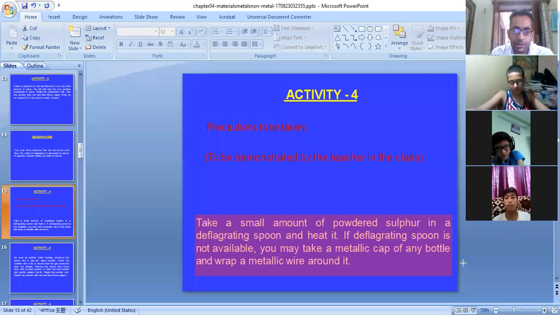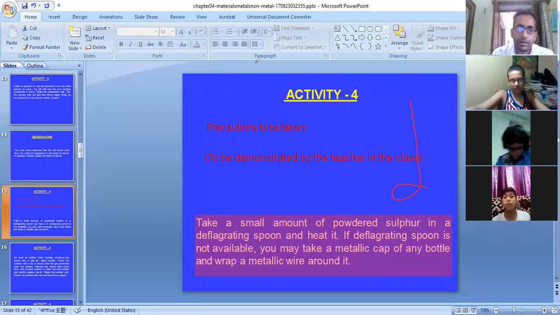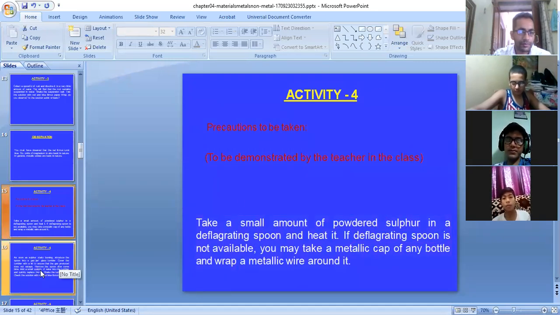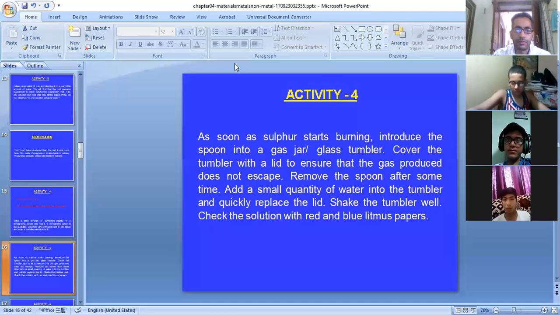A spoon like this is called a deflagrating spoon. Something like this. This is a deflagrating spoon. Next, what you have to do in this: as the sulfur starts burning, introduce the spoon into the jar or a glass tumbler.